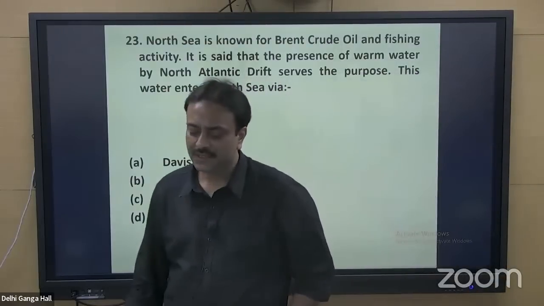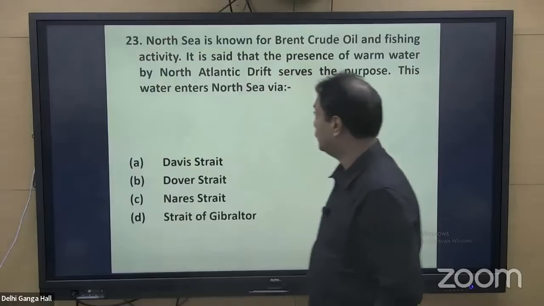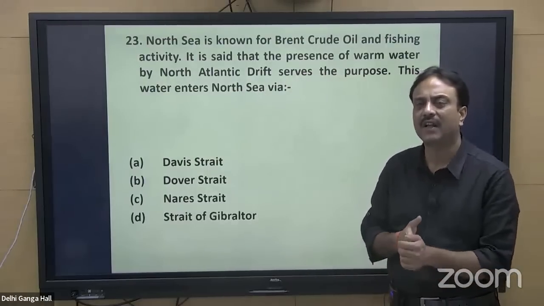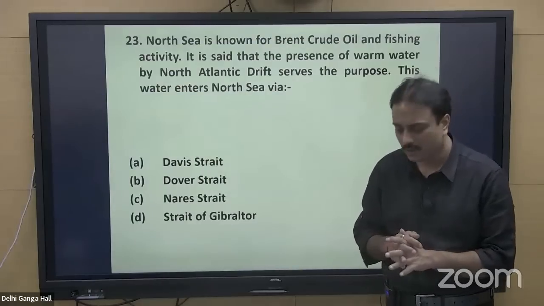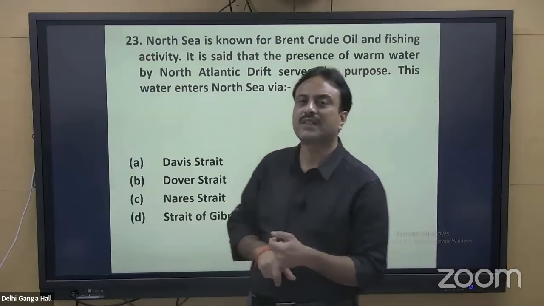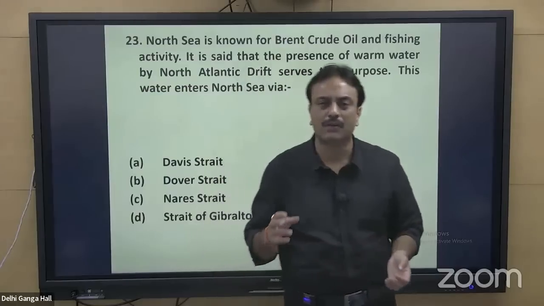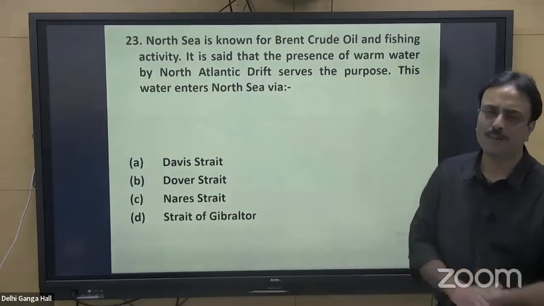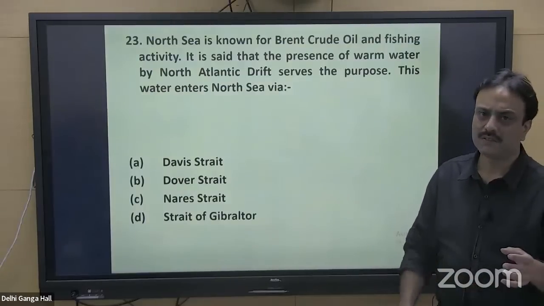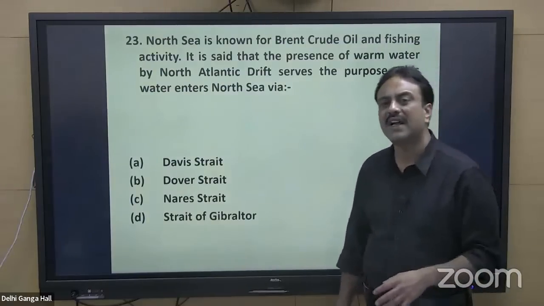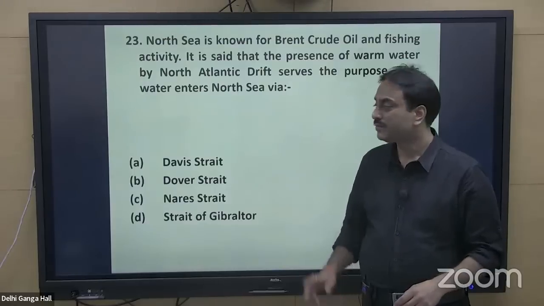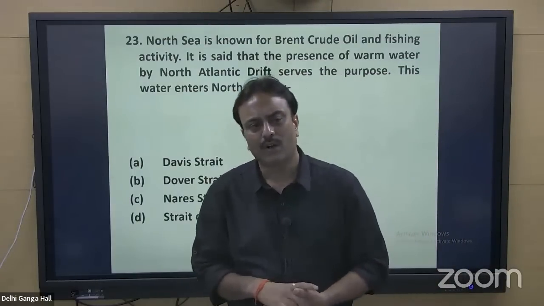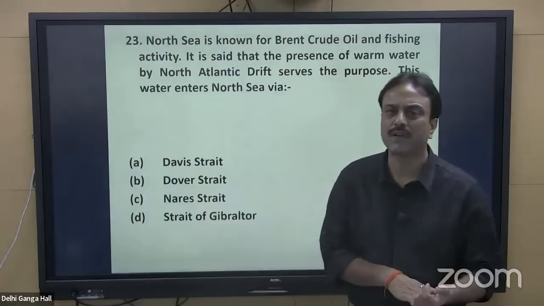Brent crude means, Brent is basically a crude oil that is taken out from this particular region of North Sea. Brent crude is considered a benchmark for international pricing of crude oil. OPEC considers Brent crude oil as a benchmark. It is also called London crude. But this crude oil has more sulfur content, almost 0.37% of sulfur.